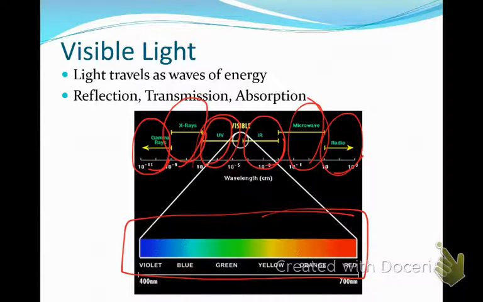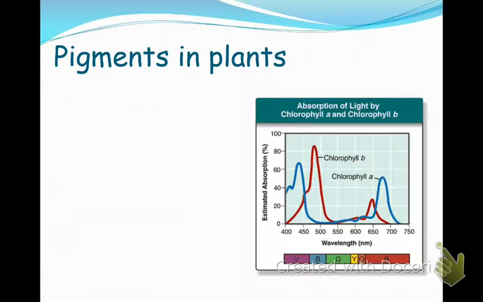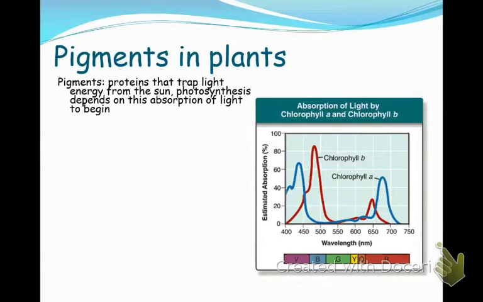Now, the color that we see on an object is actually the color that is being reflected back at us. So the chlorophyll in our plant cells is green because it is absorbing all of the wavelengths of light except for the green.